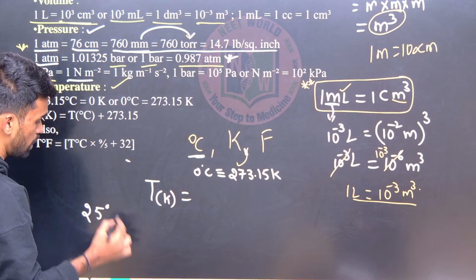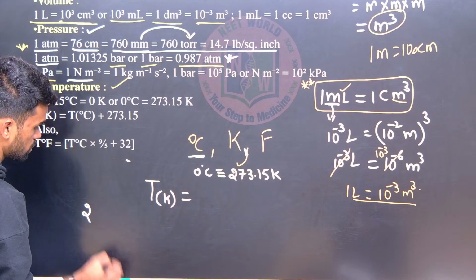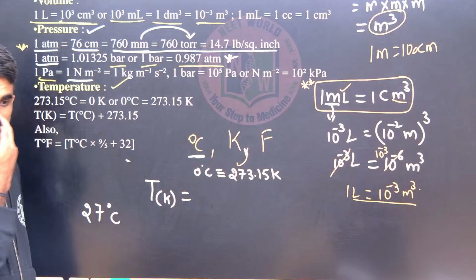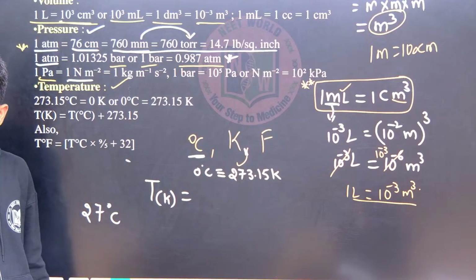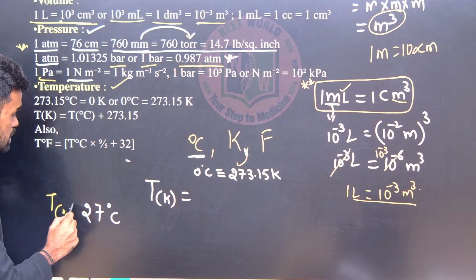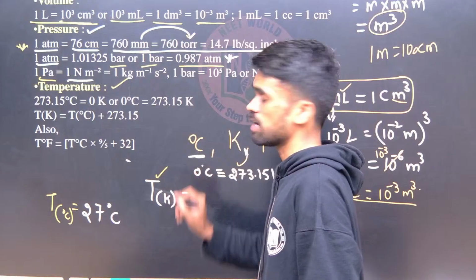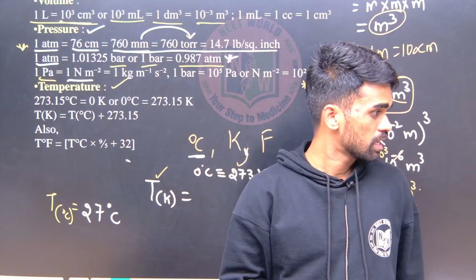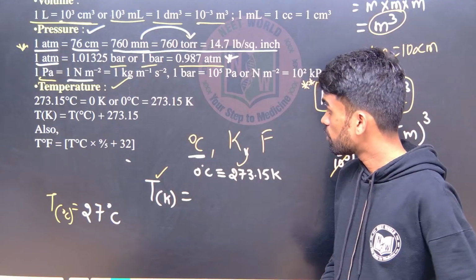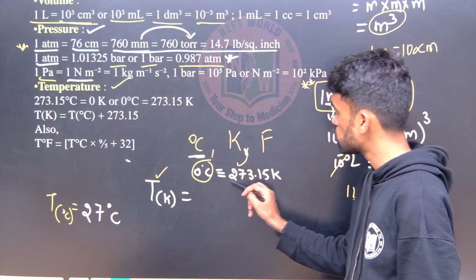Now I am giving 27 degrees Celsius. So how many kelvins will it be? Is that question clear? I am giving the temperature as 27 degrees Celsius. How can you express that on the Kelvin scale? See, 0 degrees means 273.